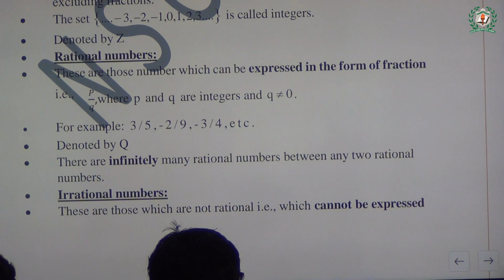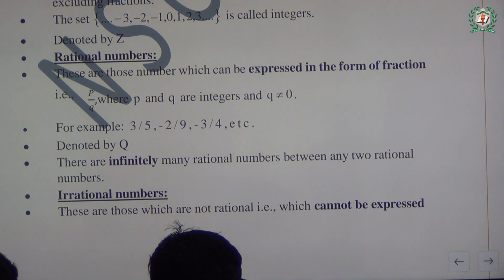We have some examples. See, 3 by 5, minus 2 by 9, minus 3 by 4 and so on, and most importantly it is generally denoted by capital Q. Is that clear, class?